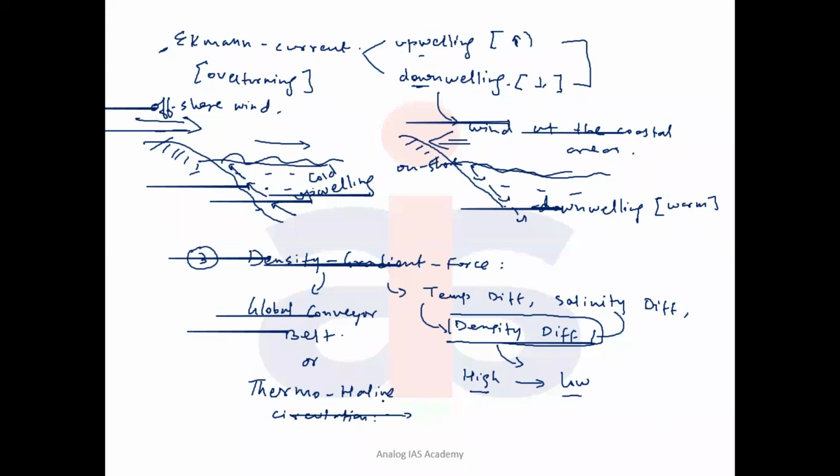So the thermohaline circulation systems maintain what type of surface current? Warm surface currents dominate on the earth because of this. Which currents are dominating? Warm currents on the surface of the waters, or the cold? Warm currents are dominating because thermohaline circulation systems are there, and this is done by the density gradient force. So these three forces are more responsible.